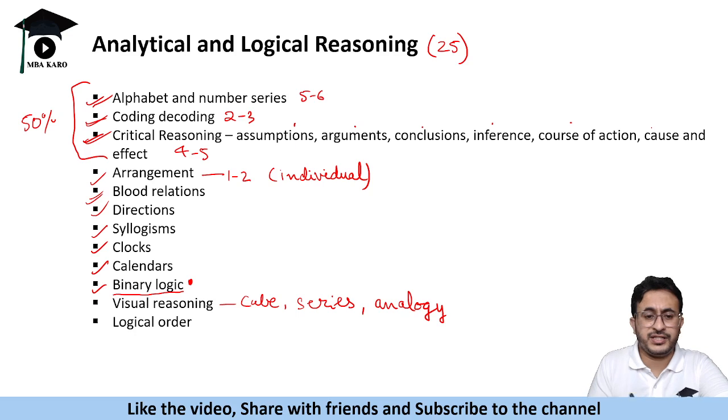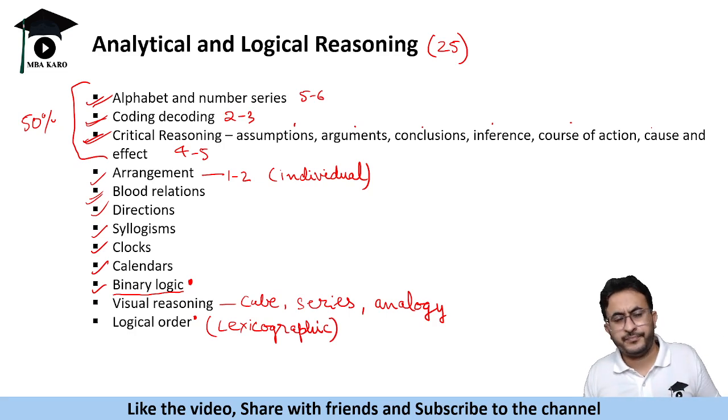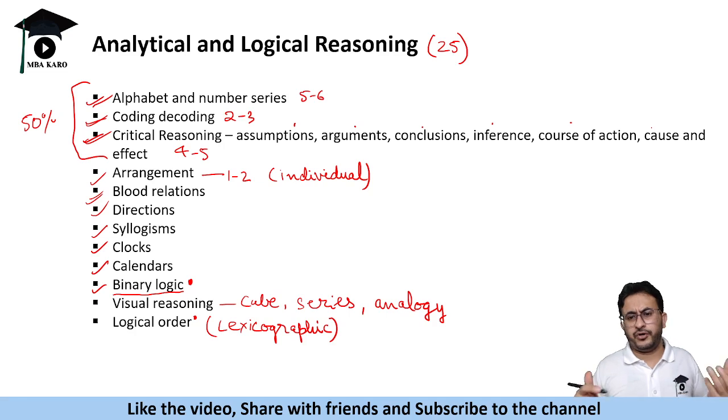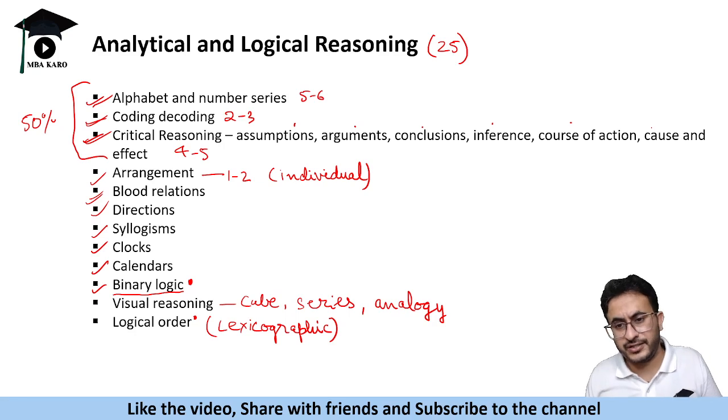Then next is logical order, which is important. Last year also it was asked. Last year it was asked on lexicographic order. People did not know lexicographic order actually means alphabetical order. So they might give you some logical order or alphabetical order, and you need to arrange the words in alphabetical order. There is a video on my channel on what lexicographical order is. It is not only about words, it is also about numbers.